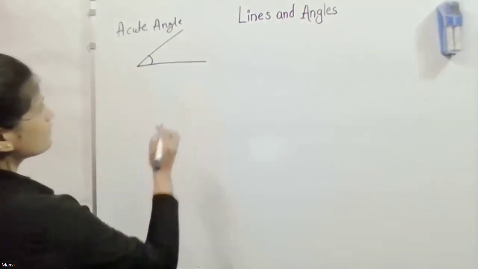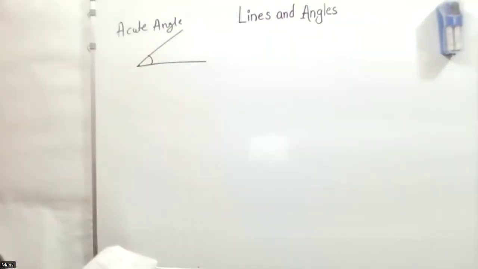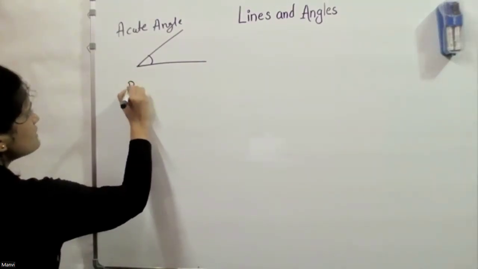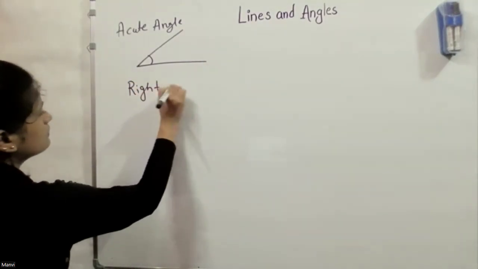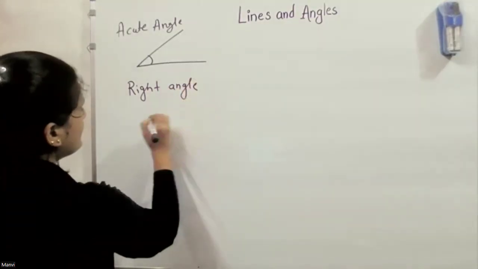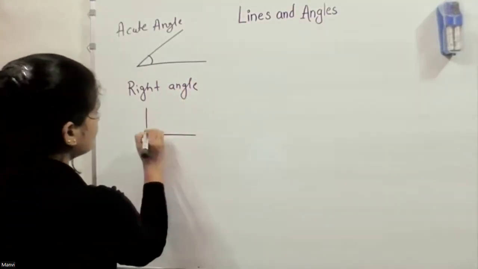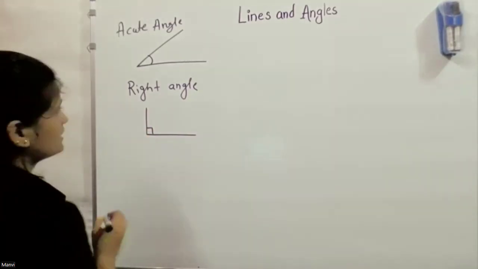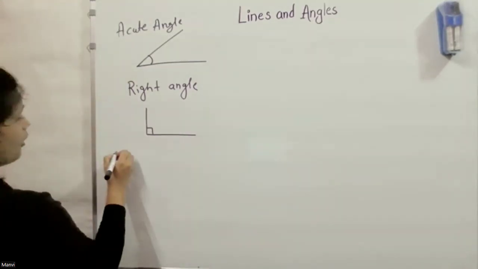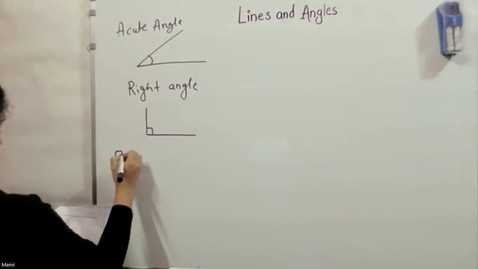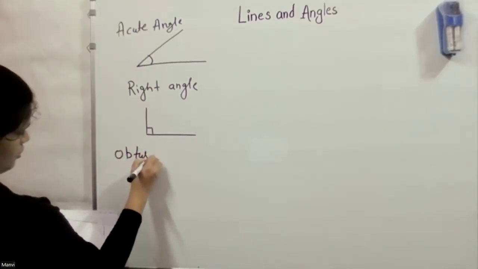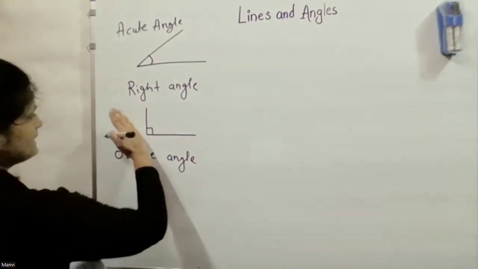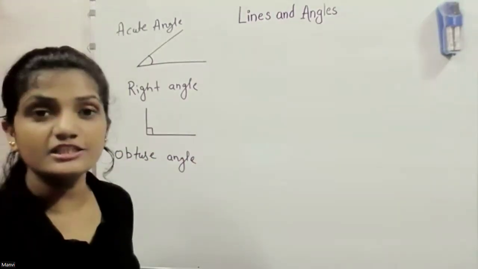Then we have exactly 90, which we call a right angle, and we denote it like this. The next one is obtuse. It's bigger than 90 but smaller than 180.